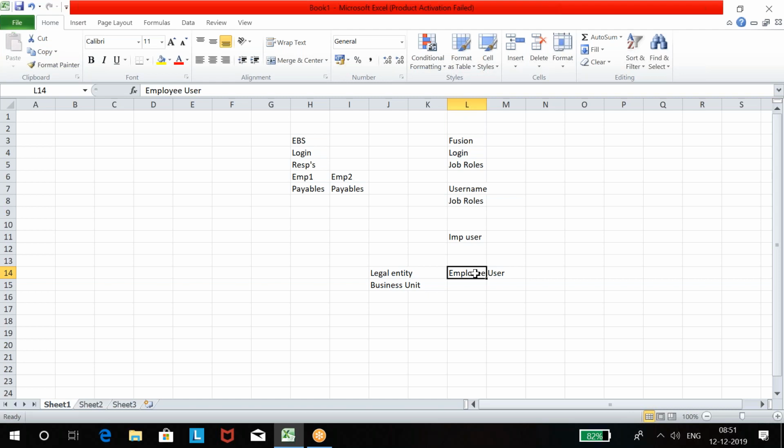If they create Shashank as an employee in their database, they select TCS as the legal entity, and they select TCS Hyderabad as the business unit, because I'm joining the TCS Hyderabad business unit. You got the point. So while creating an employee user, you need these two: legal entity and business unit. Without them, the system doesn't allow you to create an employee user. They are mandatory.